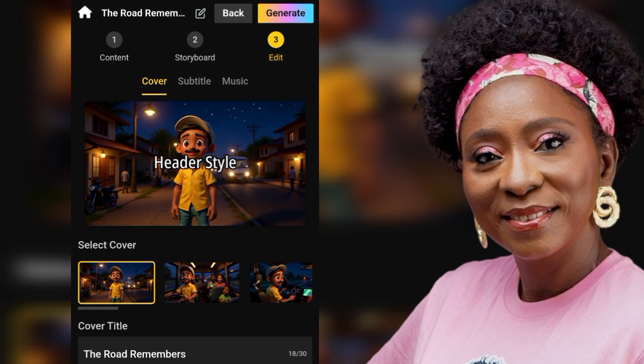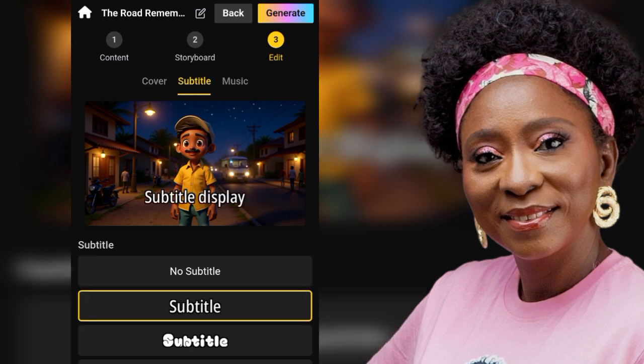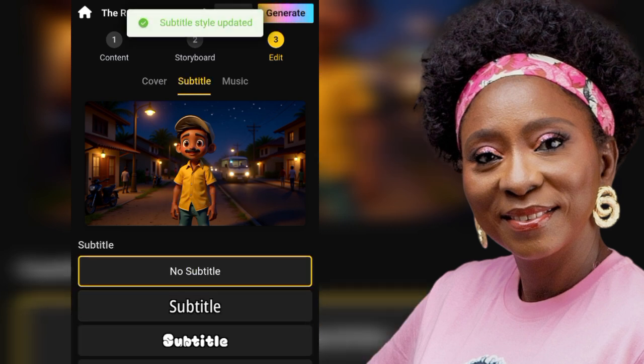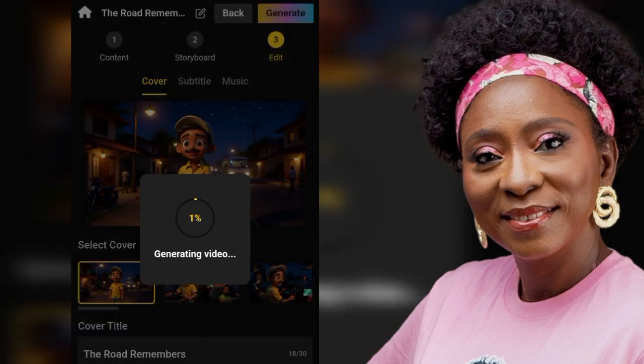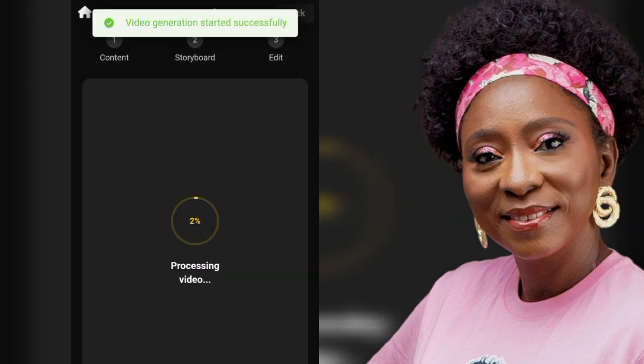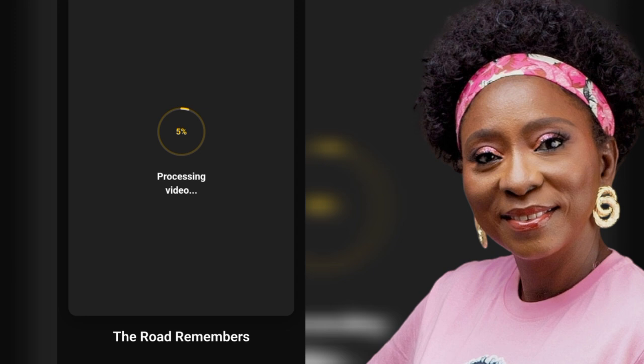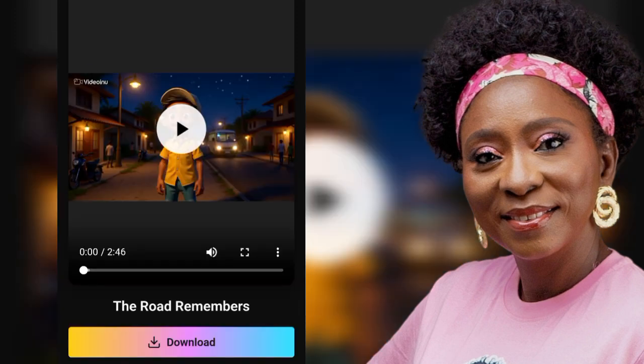The first thing is that you just erase all the titles and the subtitles. You don't want any of that to be there. Normally there's no background music, so we're still good. Now that we have already cleared all of that, the next thing is that we're going to click on generate. So let's just pause till it fully generates. Okay, so right now it has already generated. We actually got 2 minutes 46 seconds.